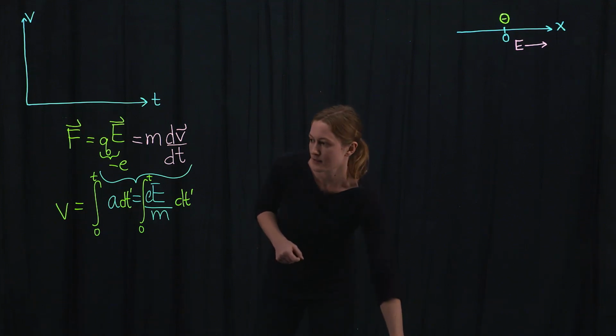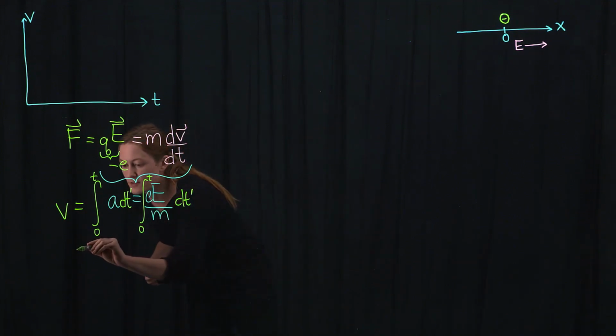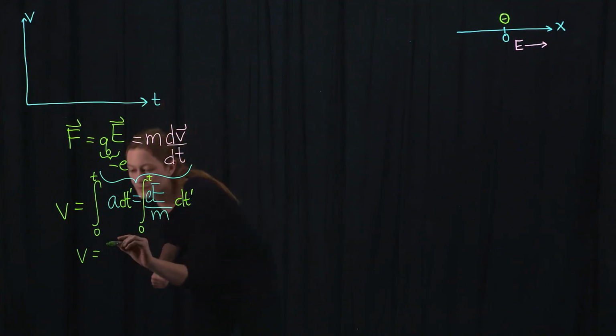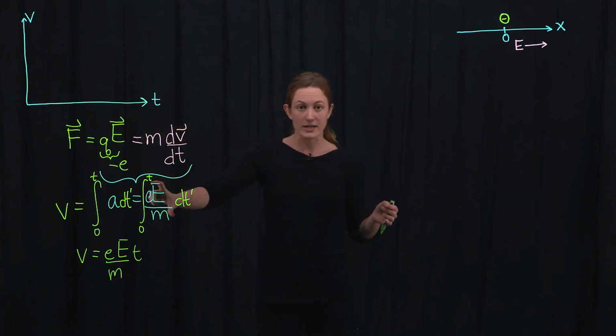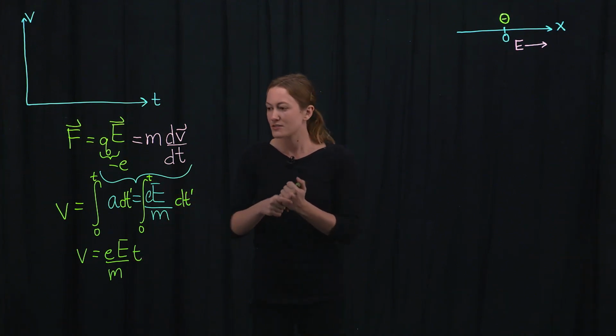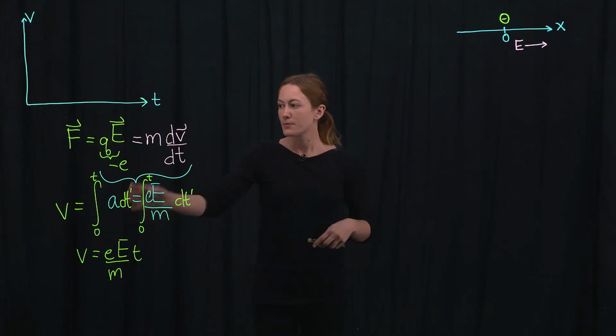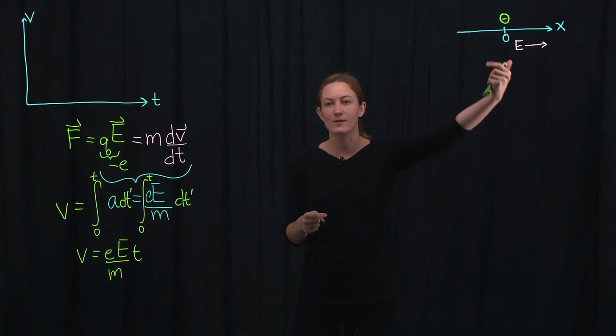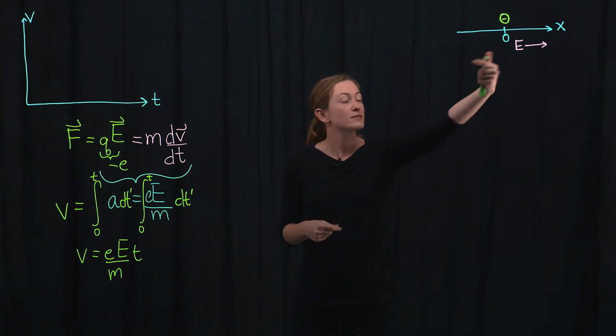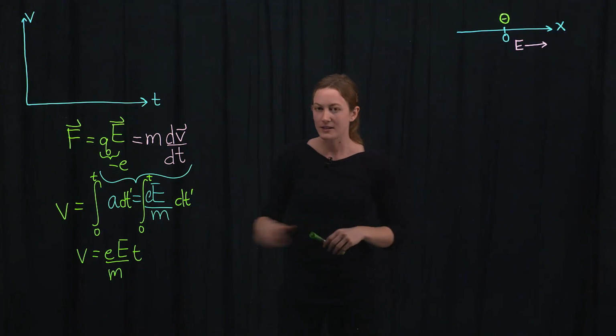So integrating, we'll find that the velocity of the electron as a function of time, classically, is given by eEt over m, since integrating a constant acceleration with respect to time just gives us a factor of time. These are just the magnitudes I've written here, but of course we can see with this minus sign up here that the electron's motion will actually be in the negative x direction, opposite the direction of the electric field. But here we've just written the magnitude.